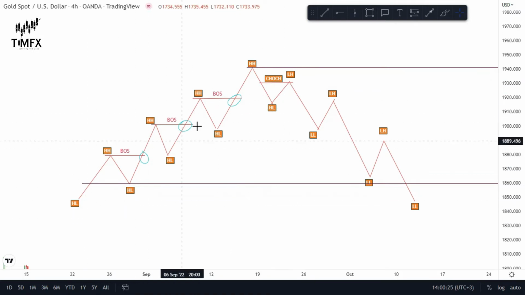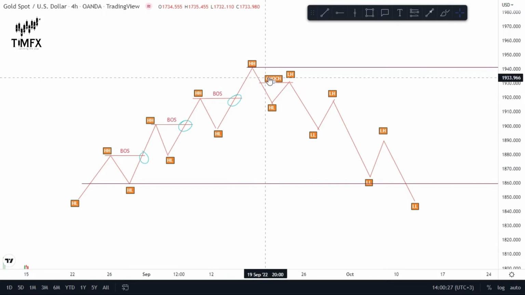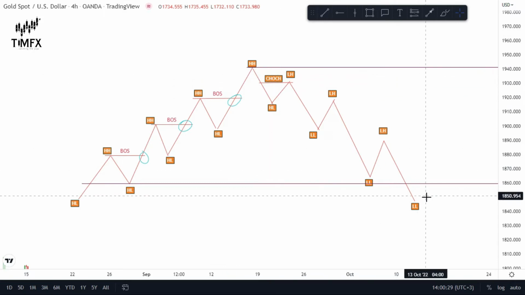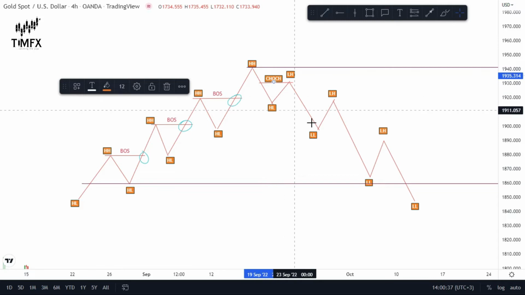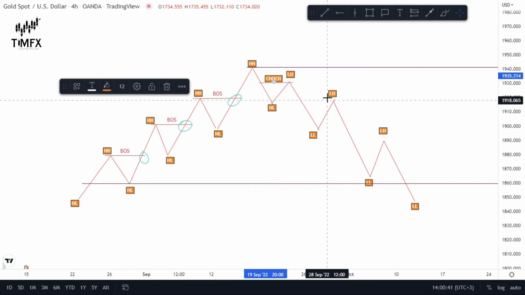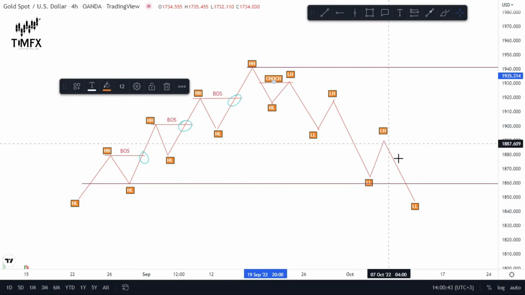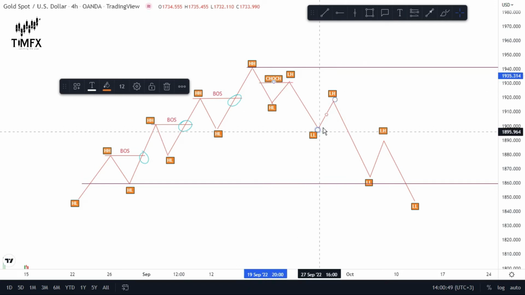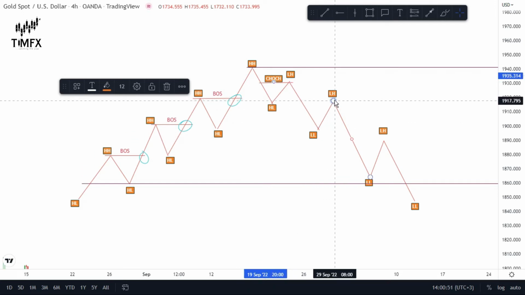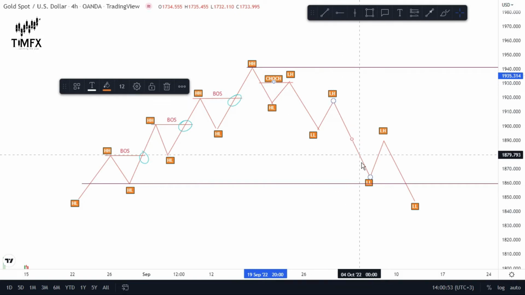Have it in mind, it was coming on an uptrend here, and when the change of character occurred, it went on a downtrend. So there was a change of character here, and as is evident in the downtrend, we have lower highs and lower lows. Creating a lower high here, it went down creating a lower low, it retraced back to the upside to create a lower high, then went down.